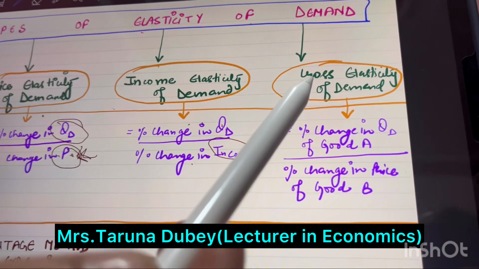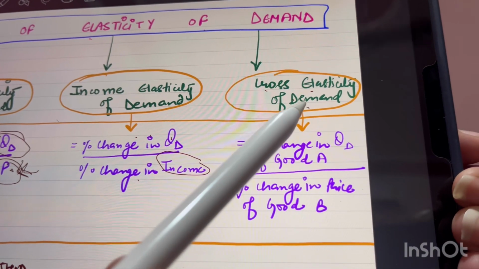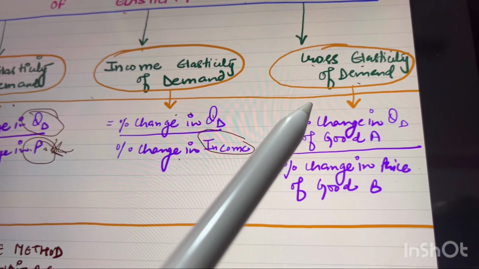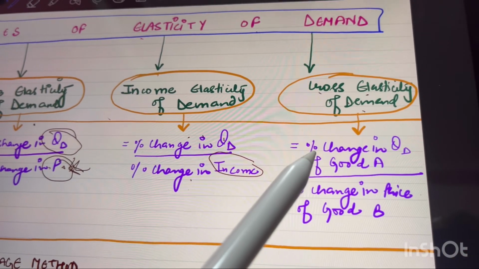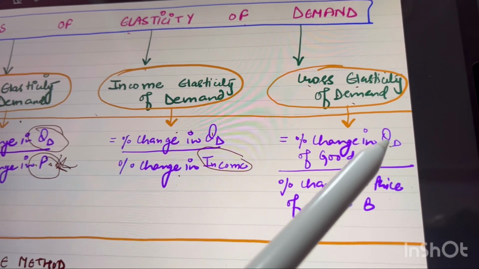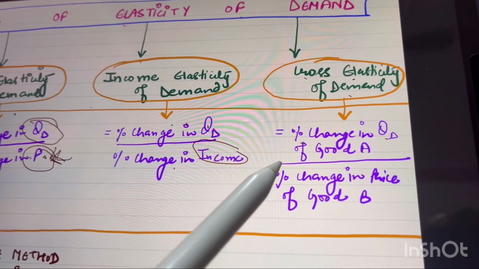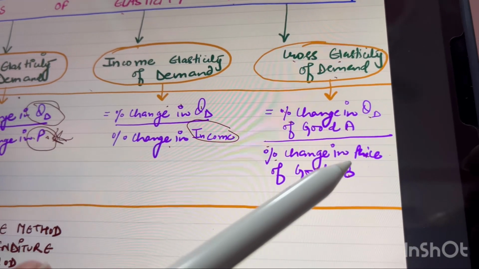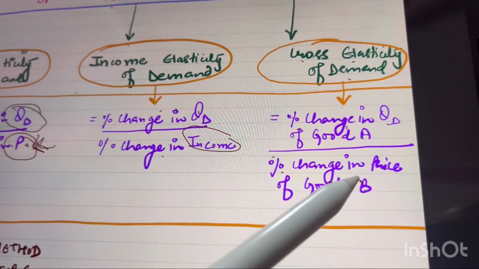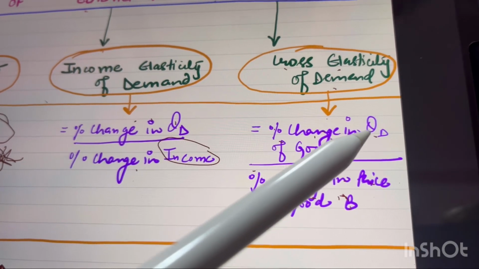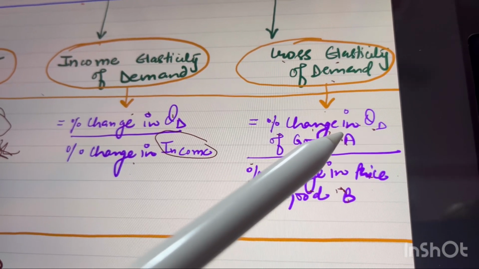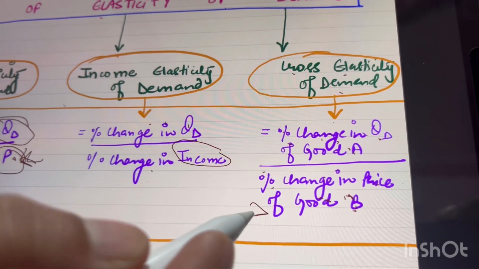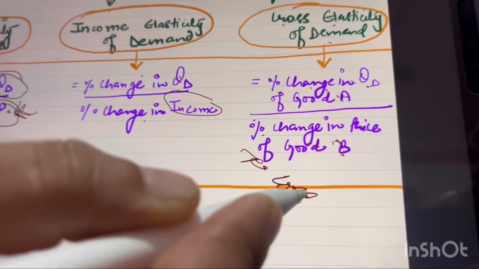And lastly, for cross elasticity of demand, as the name also suggests, the measurement is percentage change in quantity demanded of good A upon percentage change in price of good B. That means here we are not talking about the same good. We are talking about the quantity demanded of one good in comparison to the price of another good, like tea and coffee.